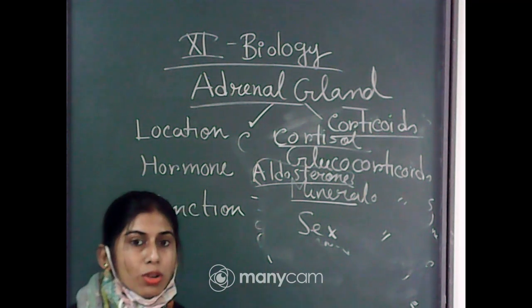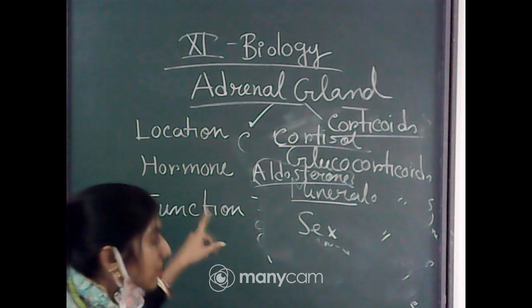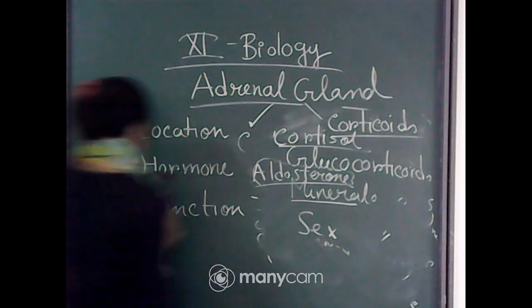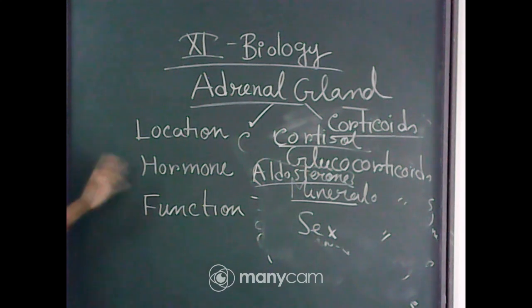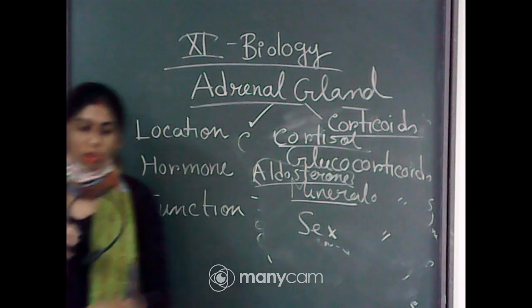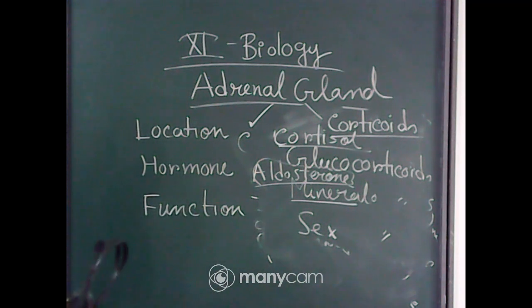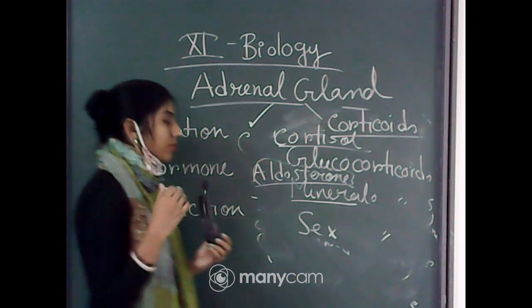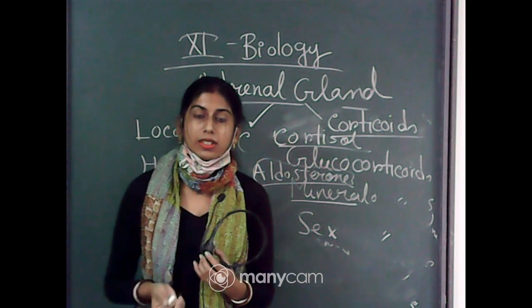Okay, so from the adrenal gland we have discussed the location, the different hormones and their functions. So that is all about the adrenal gland. And in your syllabus the hyposecretion and hypersecretion part is not there.